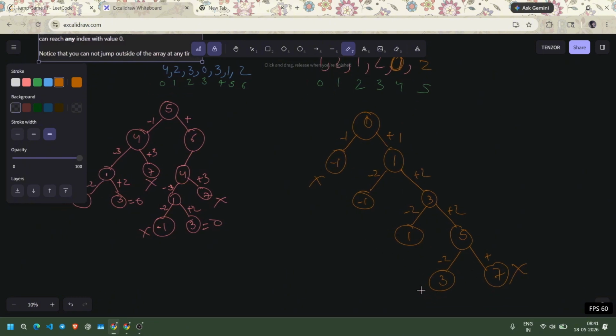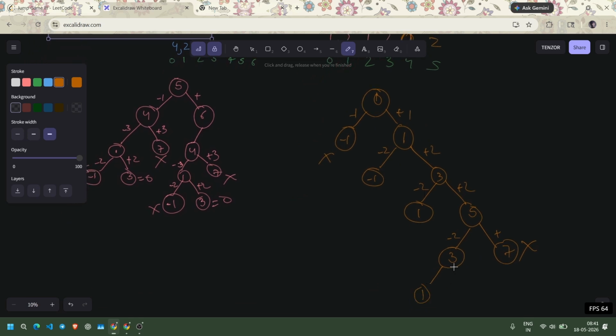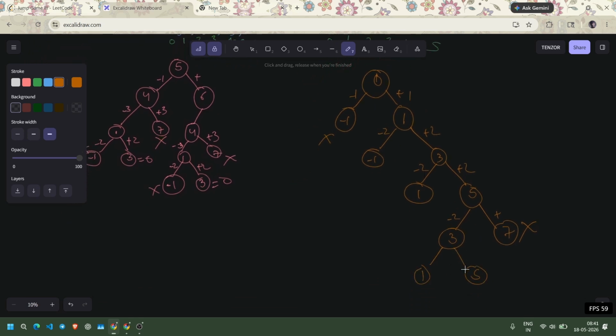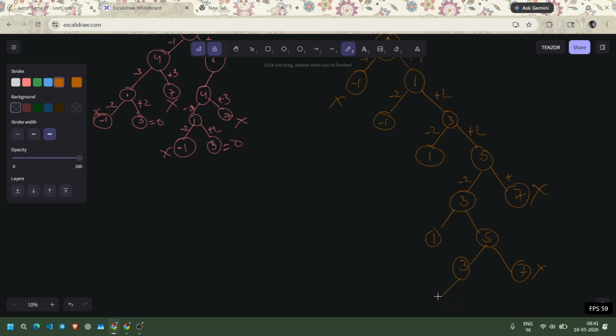And at 3, we can again go to 1 or 5. At 5, we can again go to 3 or 7. 7 is out of bound. From 3, again we can go to 1 and 5. So if you are noticing here, we are getting an infinite loop.